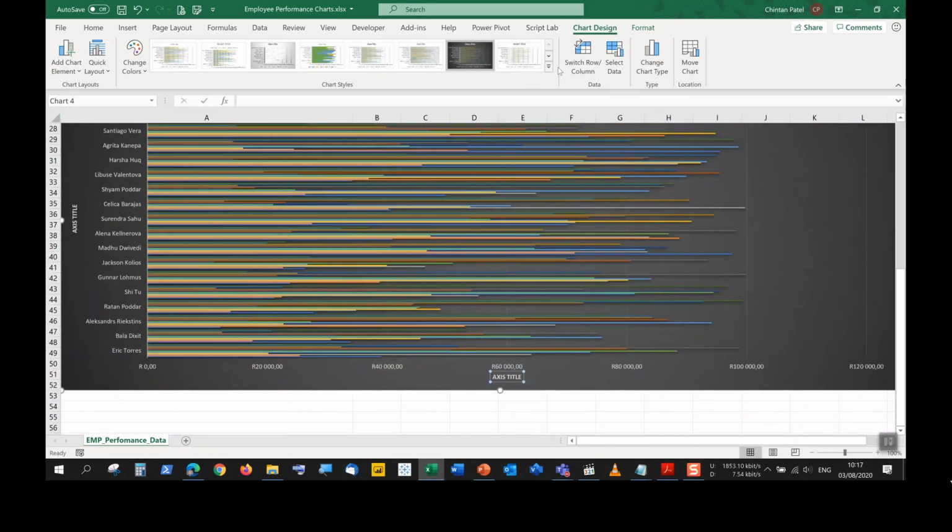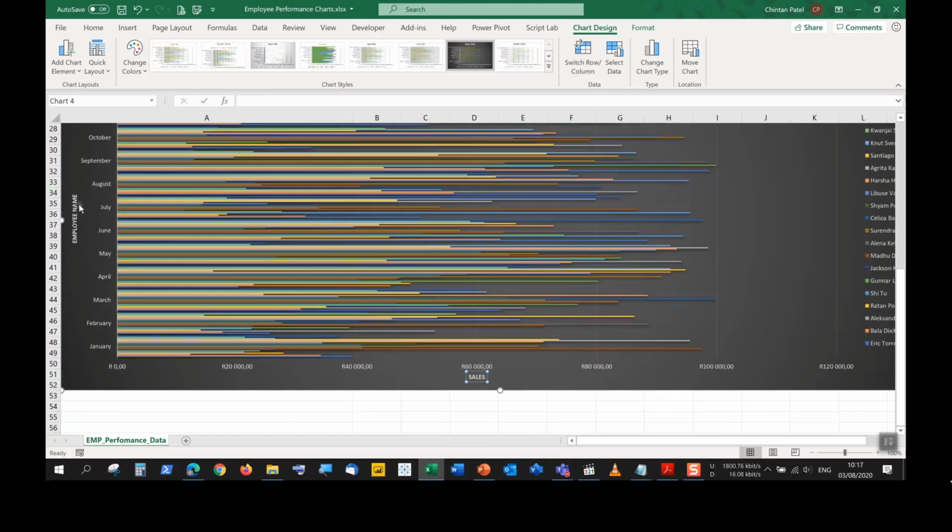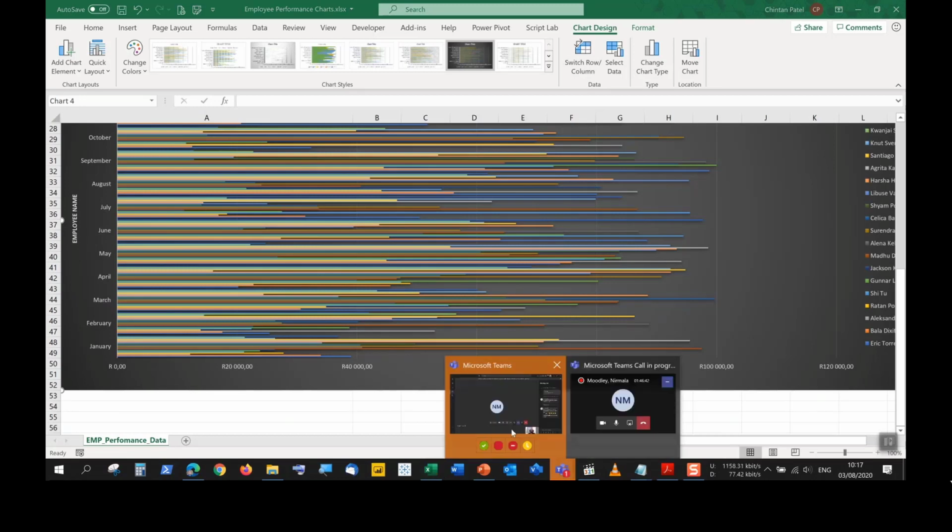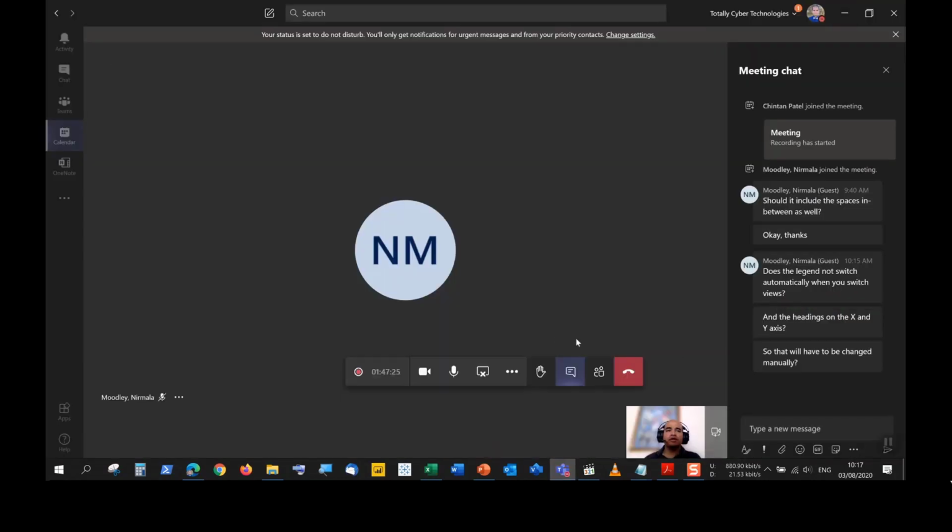Right, so what I had earlier, let's say I had employee name here on the left, I had sales at the bottom. If I switch the row and column, your titles don't switch, unfortunately. There's one particular disadvantage. Technically, we would want to have the heading switching as well. We would have to remember to put in the correct title when we do switch the row and column. Yes, that will have to be changed manually, right?